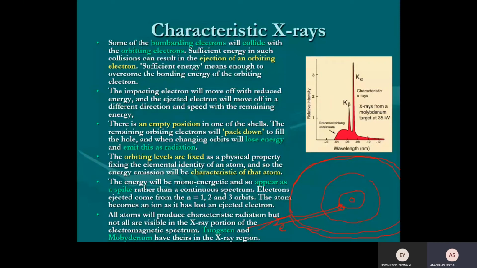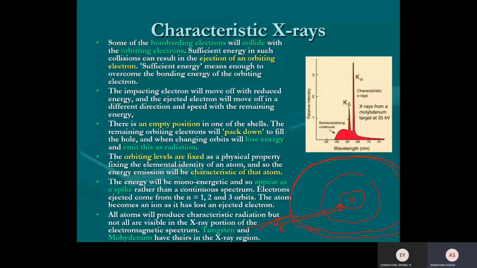So the reason for the spike is the electron might collide with the inner electron of the metal. So what happens according to quantum physics? Some energy will be transferred to the inner electron. When the inner electron receives energy, what will happen to that electron? It will jump to a higher energy level. That's what we learn under line spectra, right? So when an electron receives energy, it will jump to a higher energy level.